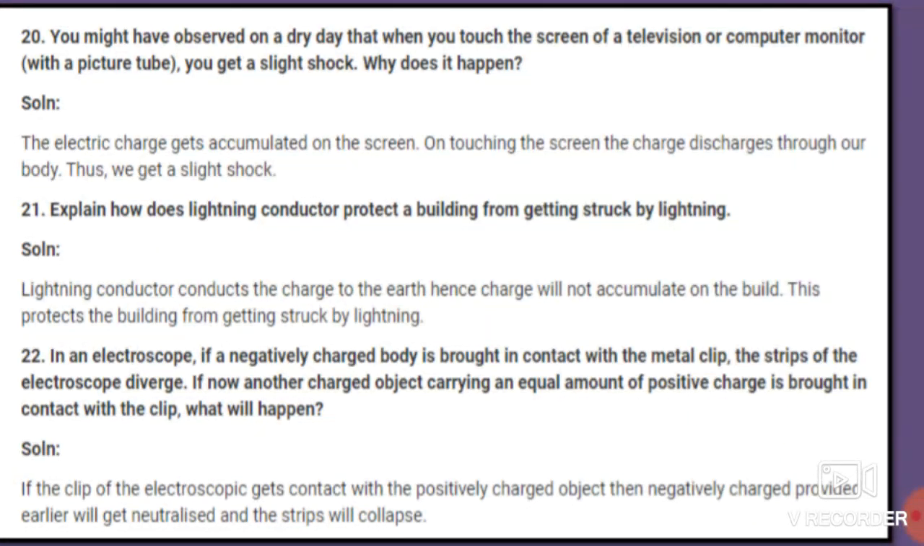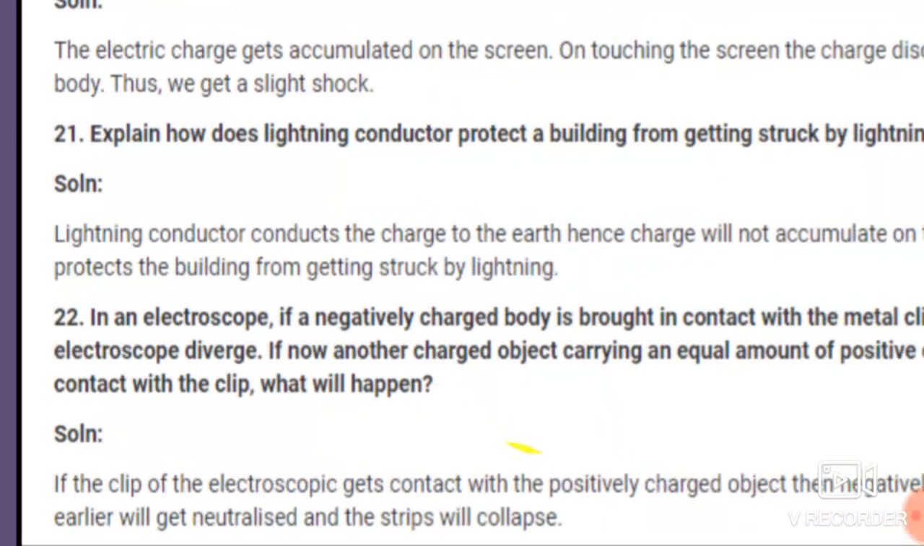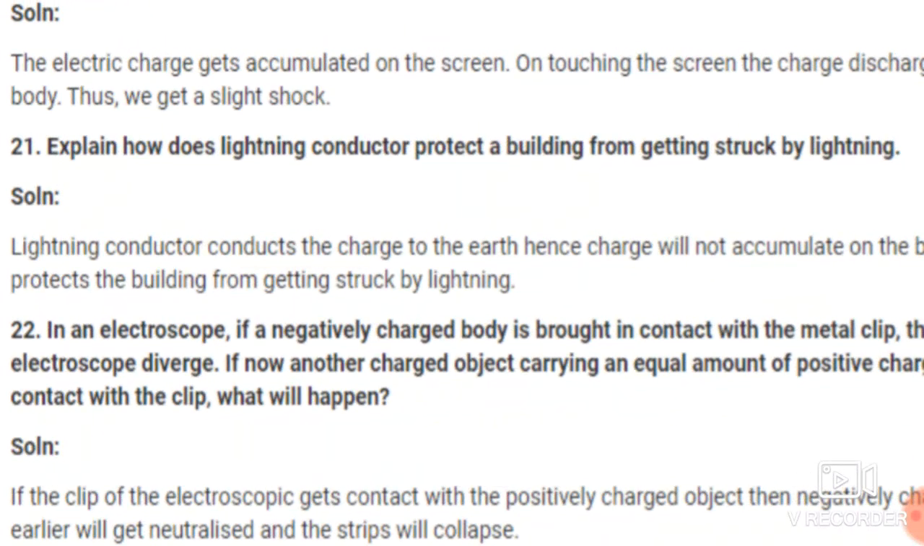Explain how a lightning conductor protects a building from getting struck by lightning. We know the purpose of a lightning conductor: to protect the building from lightning. But how does it protect the building? This is the answer, students. A lightning conductor conducts the charge to the earth. Hence charge will not accumulate on the building, and this protects the building from getting struck by lightning.